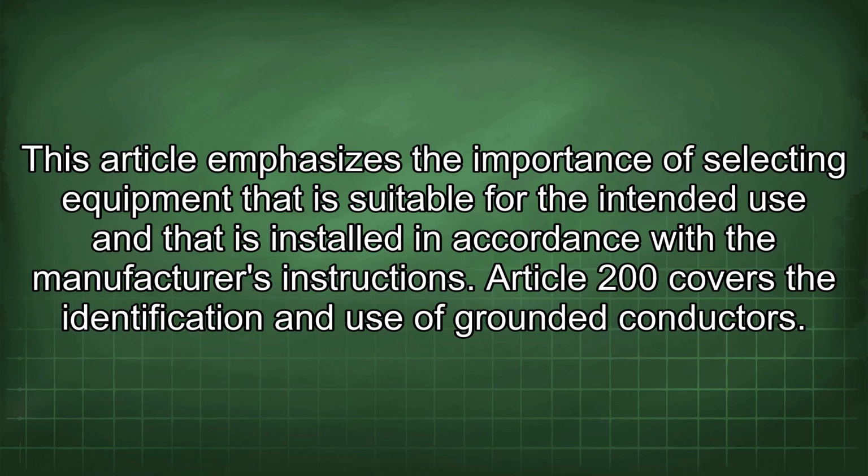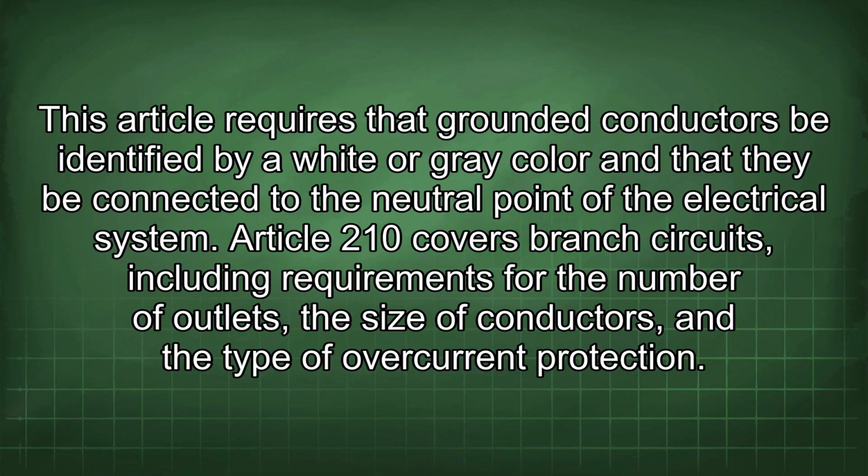Article 200 covers the identification and use of grounded conductors. This article requires that grounded conductors be identified by a white or grey color and that they be connected to the neutral point of the electrical system.